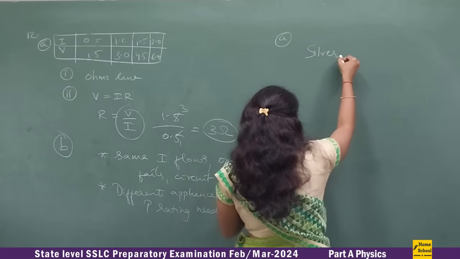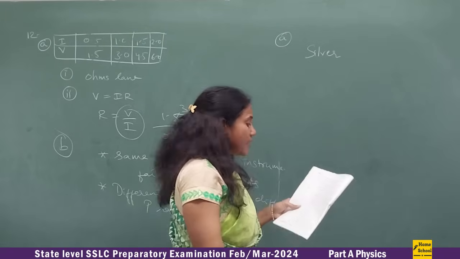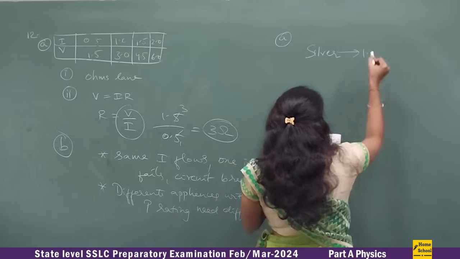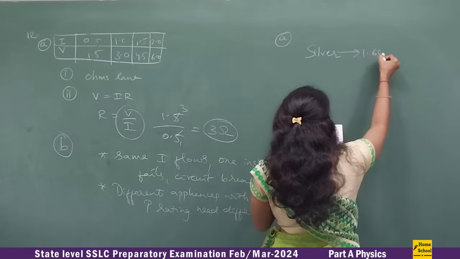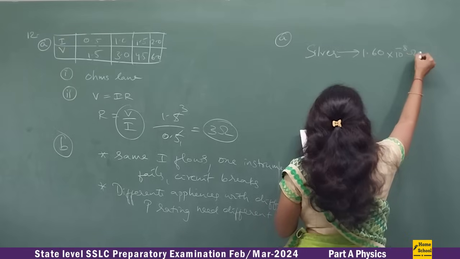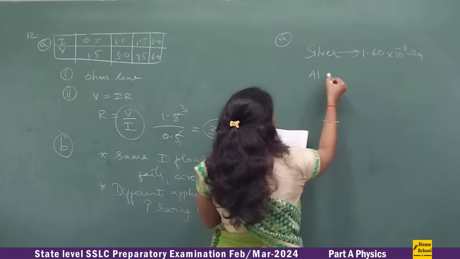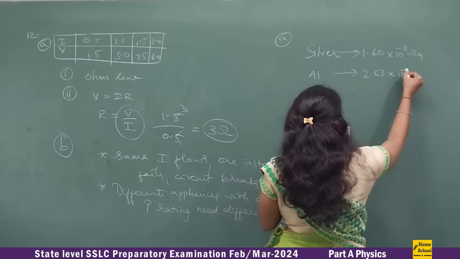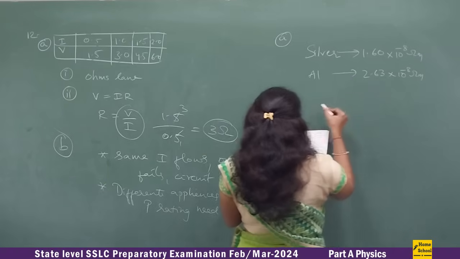The type of material, the type of substance they gave, and their resistivity values are given. So silver has a resistivity value of 1.60 into 10 power minus 8 ohm meter. Aluminium has a resistivity value of 2.63 into 10 power minus 8 ohm meter.